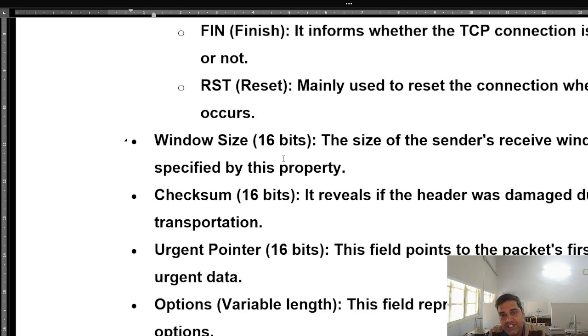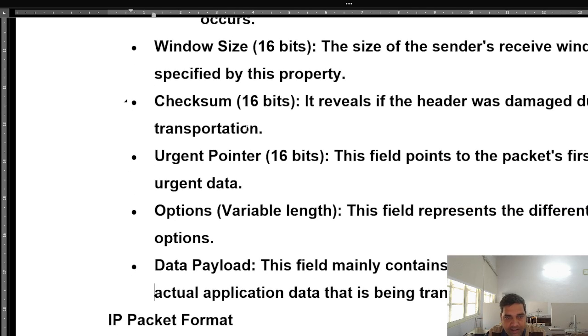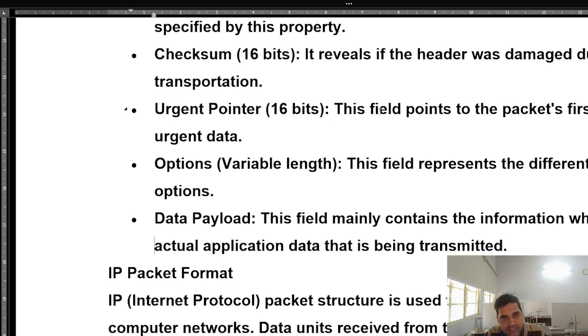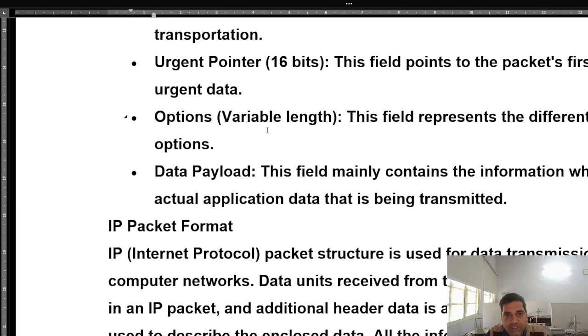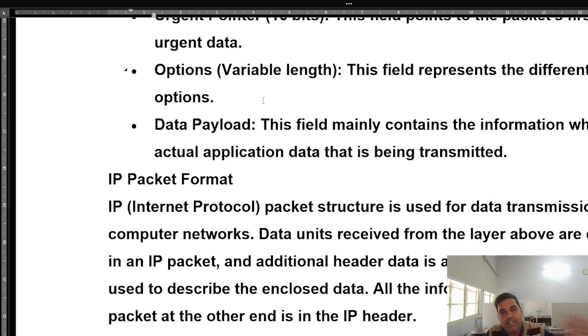Window size, see, this is 16 bits. The size of the sender or receiver window is specified by this field, that is, what is the size of the window. In that size, TCP will divide the data into packets of that size. Checksum, it reveals if the header was damaged during transportation, for error checking. Urgent pointer field, this is also 16 bits. This field points to the packet's first byte of urgent data. So this packet is delivered to the destination as soon as possible, on a priority basis, and other packets will be kept on hold.